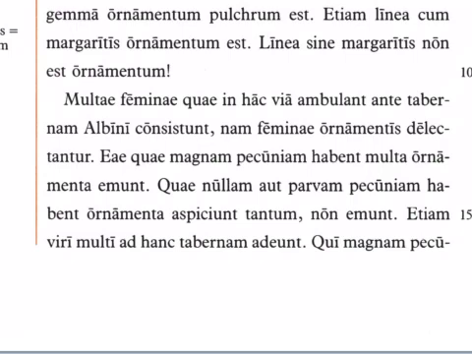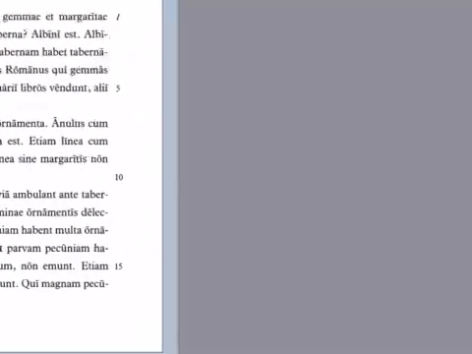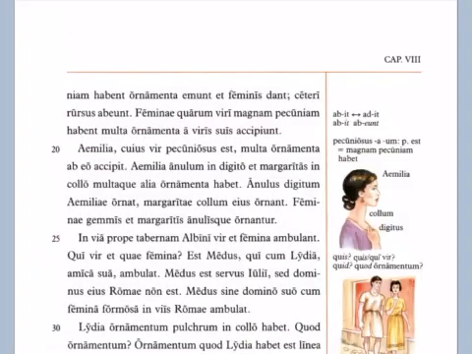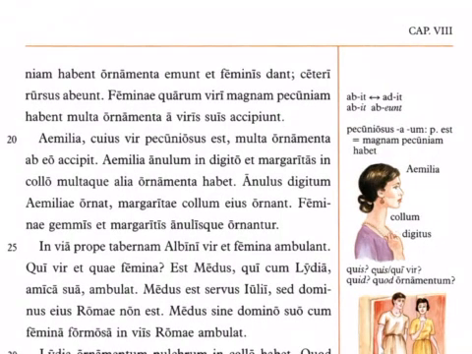Quae nullam aut parvam pecuniam habent, those who have either no or a little bit of money, ornamenta aspiciunt tantum, only look at the jewelry, the adornments. Non emunt, they do not buy them. Etiam viri multi ad hanc tabernam adeunt, also many men go to this shop. Qui magnam pecuniam habent, ornamenta emunt et feminis dant. Those who have the big money buy the adornments, and they give them to the women.